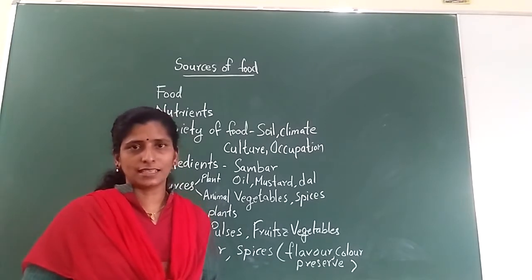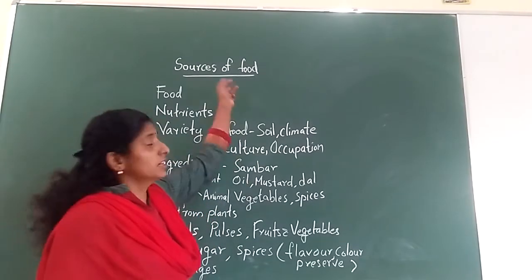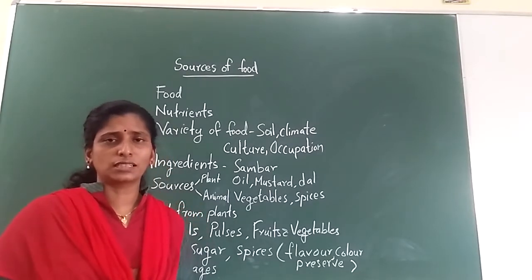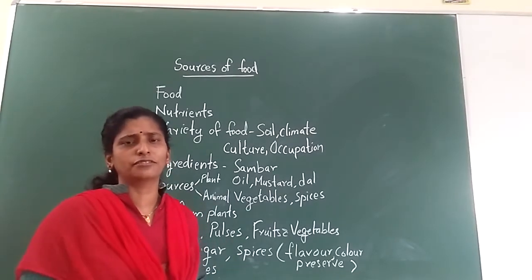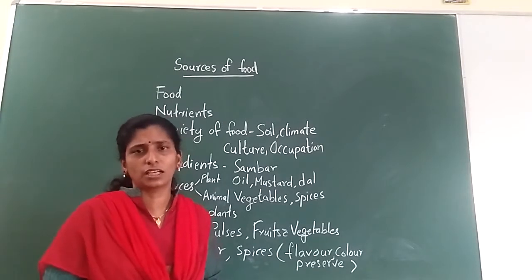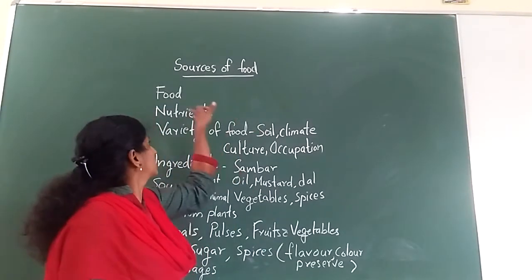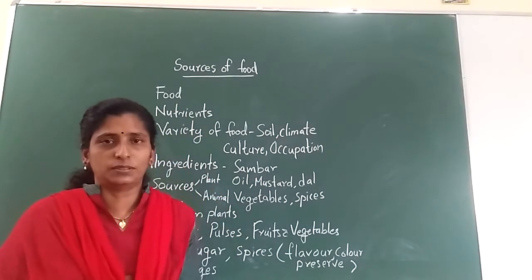Okay, 6th class syllabus. The first chapter is about the sources of food. From 4th standard, 5th standard, all classes you have learned about food, the variety of food, ingredients, different things. Today we are going to learn a little more about food. So the first thing is you should know what is food.